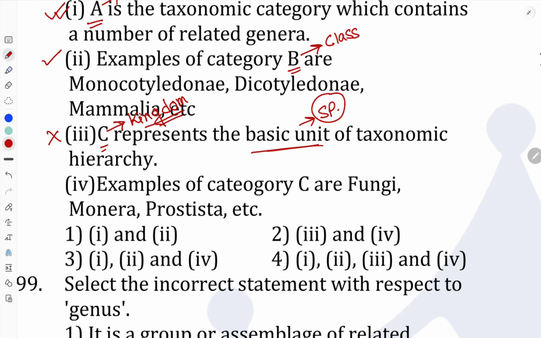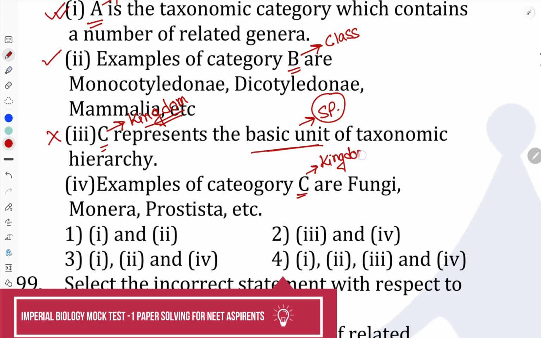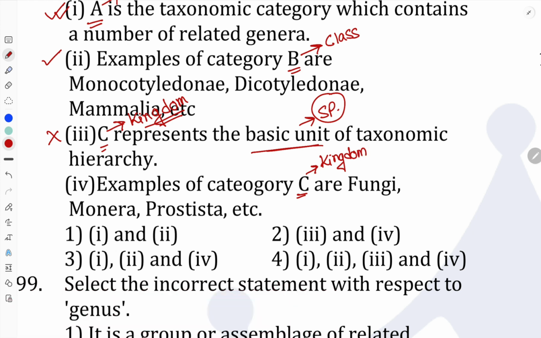Now in the fourth statement, examples of category C are fungi. C, we know, is a kingdom. That is kingdom fungi, kingdom monera, kingdom protista, and also we know about kingdom plantae and kingdom animalia.